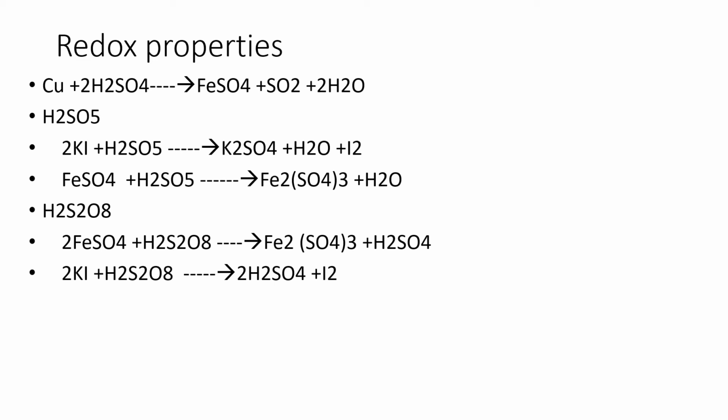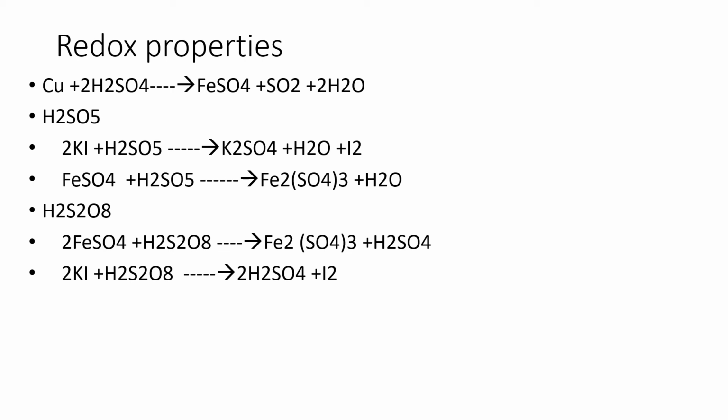Now the H2SO8 reaction with potassium iodide. When potassium iodide is treated with diperoxysulfuric acid, the products will be potassium bisulfate and iodine.